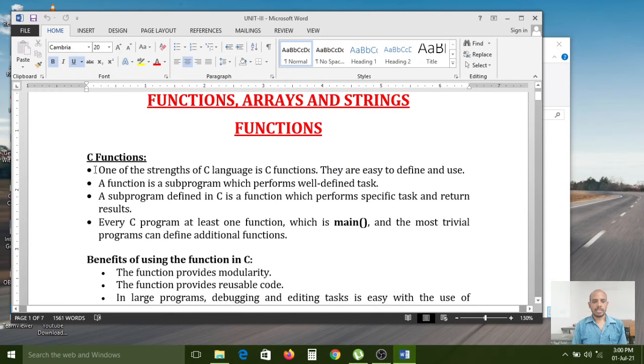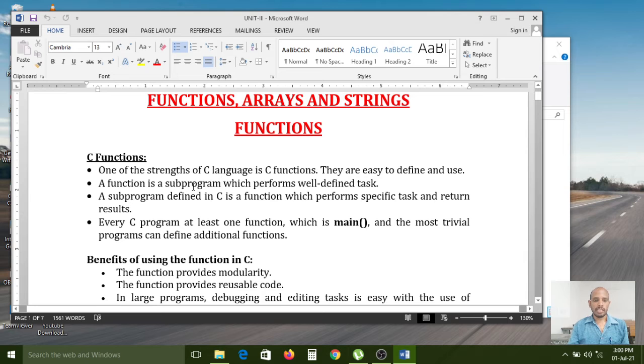C functions. Now let us understand the definition of C functions. One of the strengths of the C language is C functions. Actually, C functions are the most important concept in the C programming language. They are easy to define and use. We can easily create functions in the C programming language, and also we can easily use them.